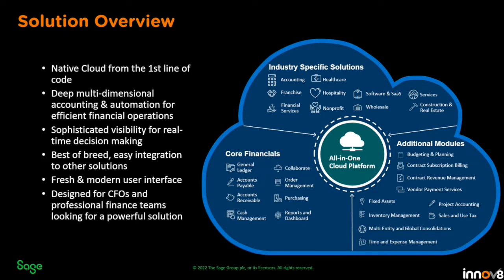With Intacct, it's much more flexible. A dimension could be a customer, a supplier, an item, a department, or an entity. It could be all manner of things. These are things that we tag onto transactions at any point in our processing, which help us get much more detailed reporting. That means we can see and drill into different pieces of information to help with real-time decision making. We've got some dashboarding in there as standard where we can drill into different bits of detail, have KPIs on, things like that. As I said before, it's a best of breed solution, so it's easy integration to other solutions.